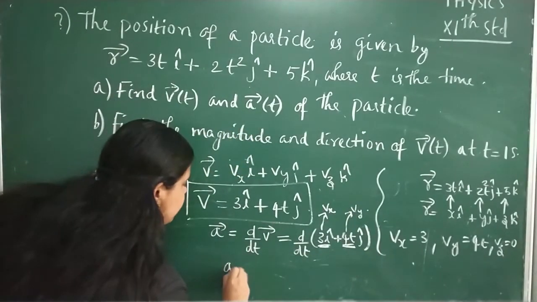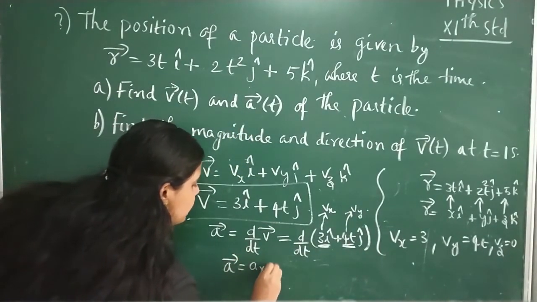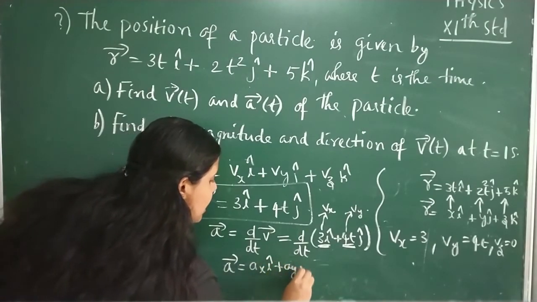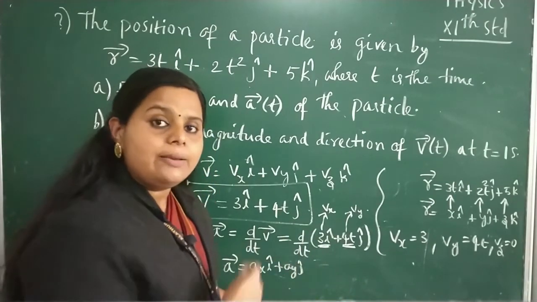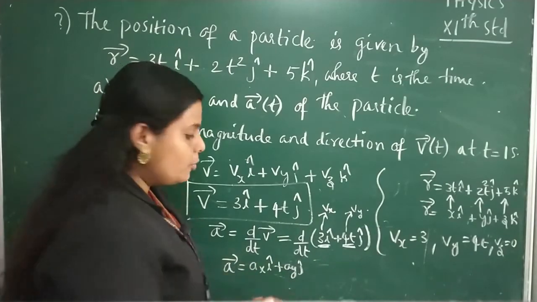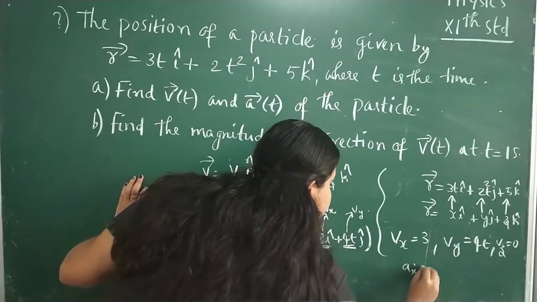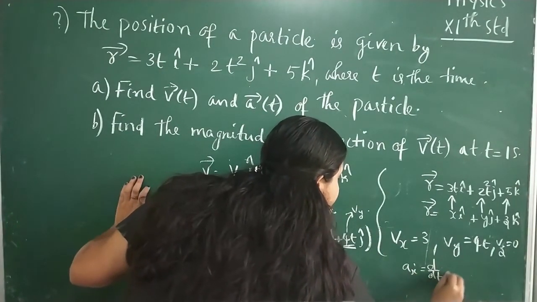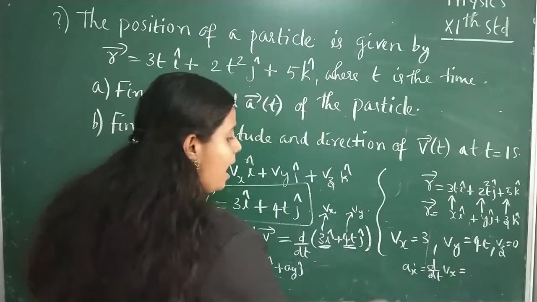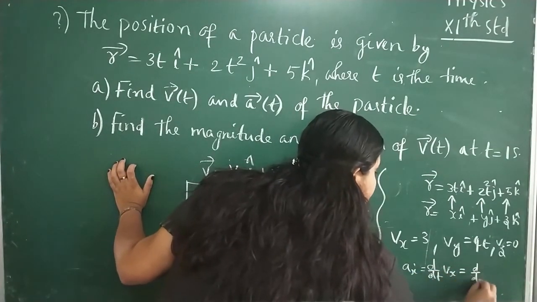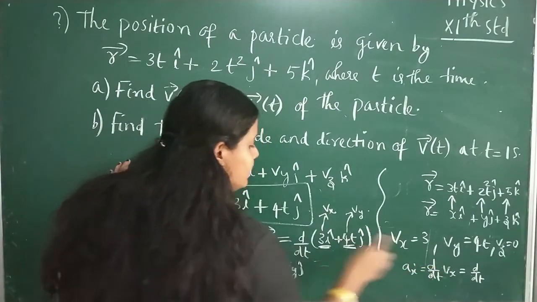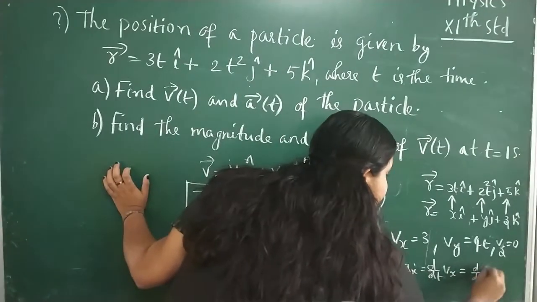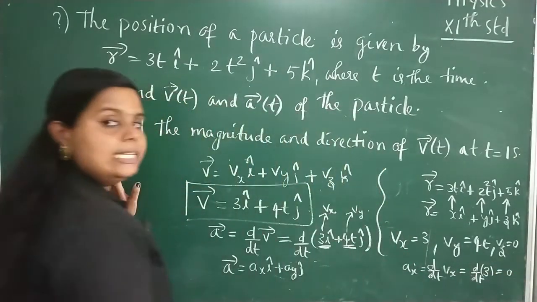And we know that acceleration can be written as Ax i cap plus Ay j cap, plus in 3D an Az k cap term will also come. And this Ax is equal to d by dt of Vx. Vx is 3, so d by dt of 3 is equal to 0.